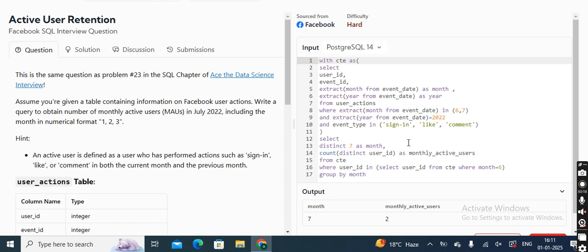So this is what I wanted to discuss from the Facebook active user retention question, and this MAU is also known as the retention period.